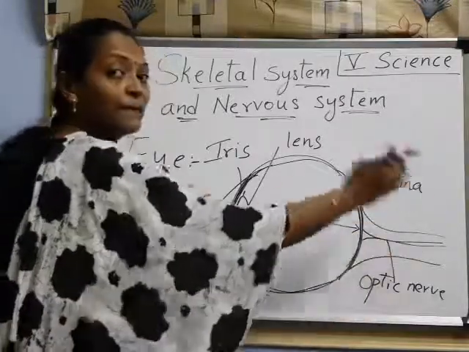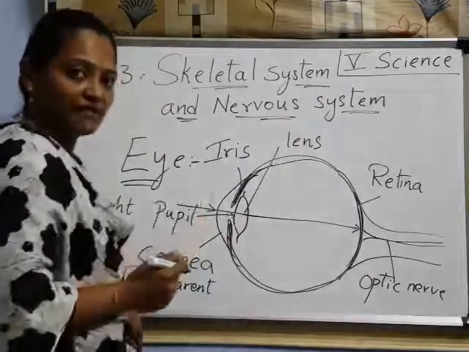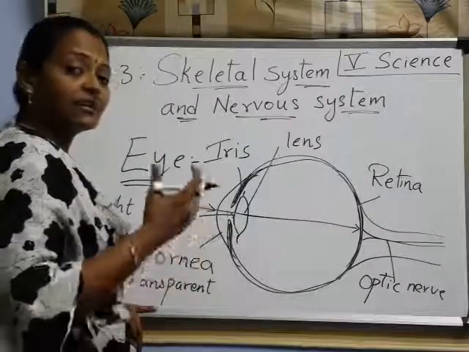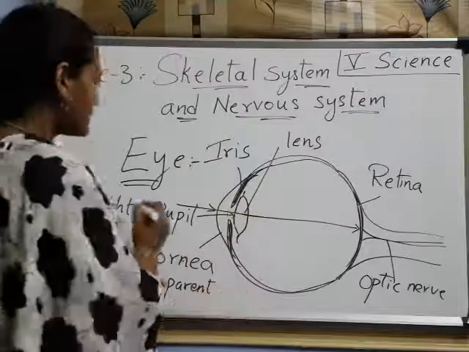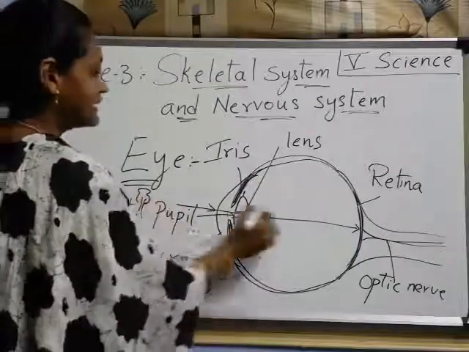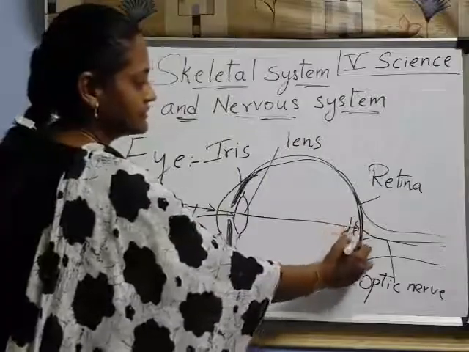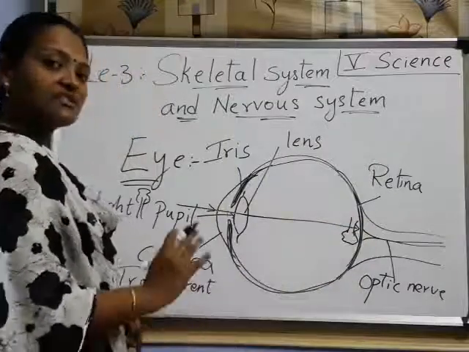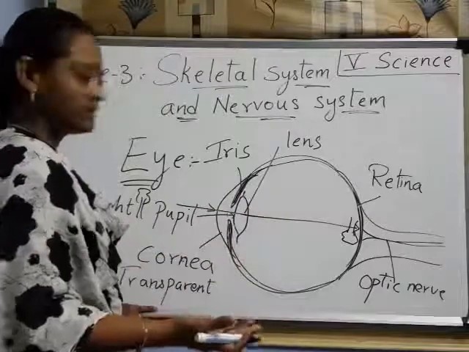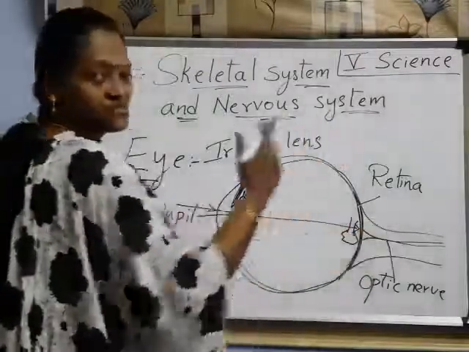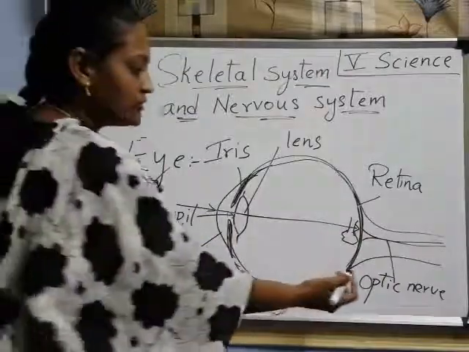This nerve passes the information to the brain, so that we are able to know what that image is. The image is reversed, like a mirror only. Understood?